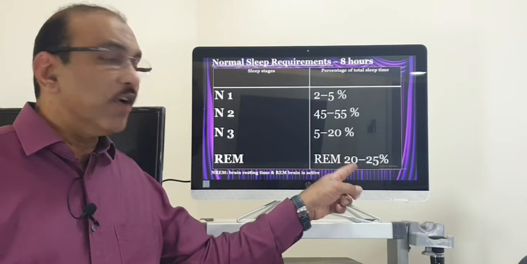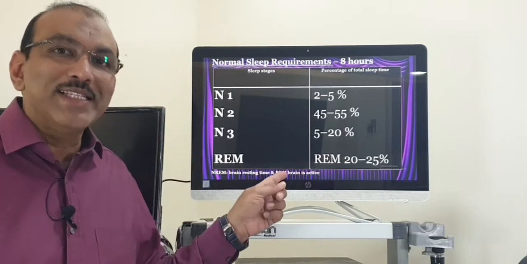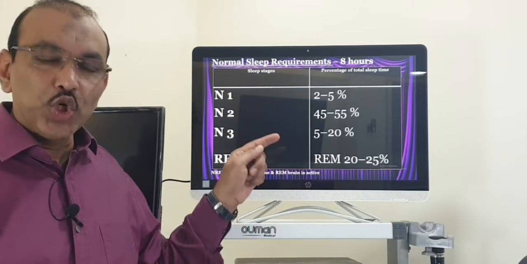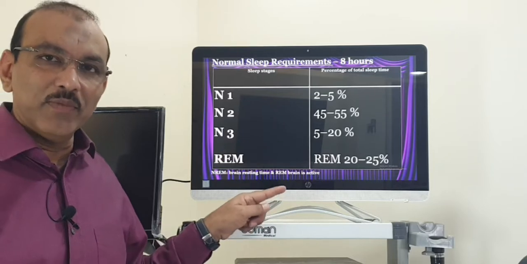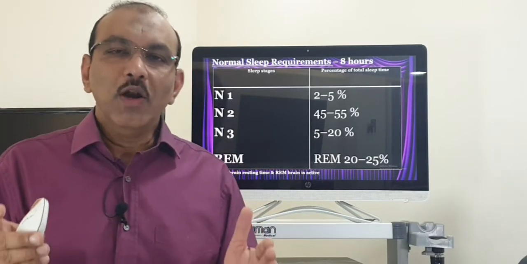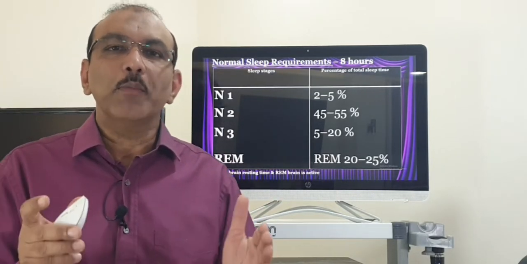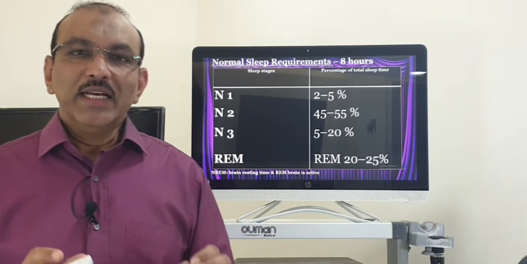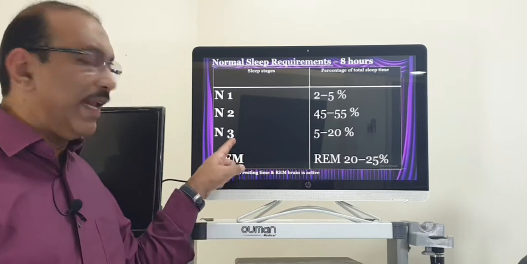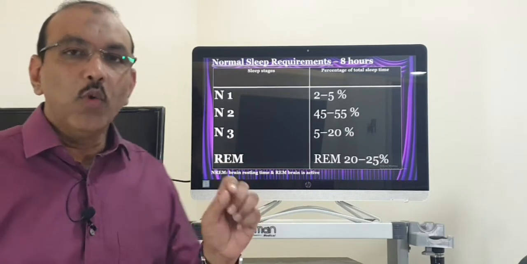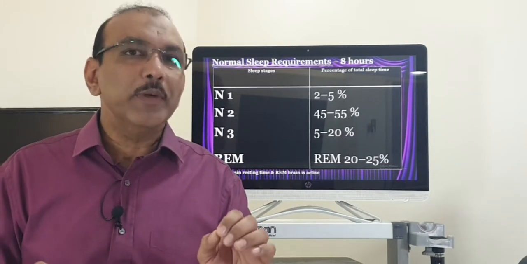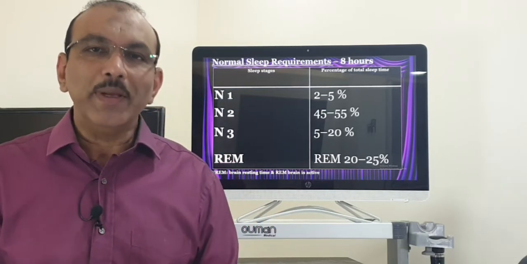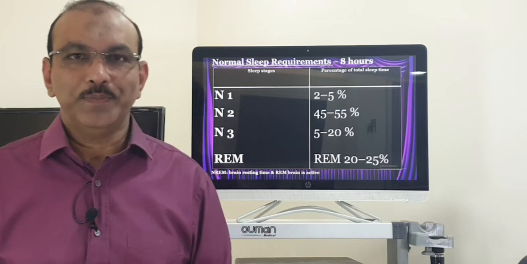After he finishes the 25%, the whole cycle repeats. He goes back again to N1, then N2, N3, then again REM. In a whole 6 to 8 hours of sleep, you get about 5 to 6 cycles. Dream is mainly seen in N3 and in REM sleep. If you want me to talk about dream alone, I can talk about it for about 15 to 30 minutes, but that is not the topic. So let us deal with sleep apnea alone.